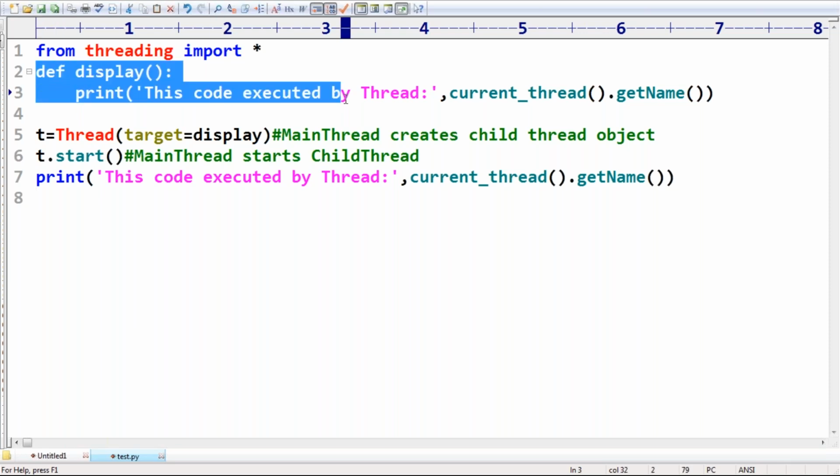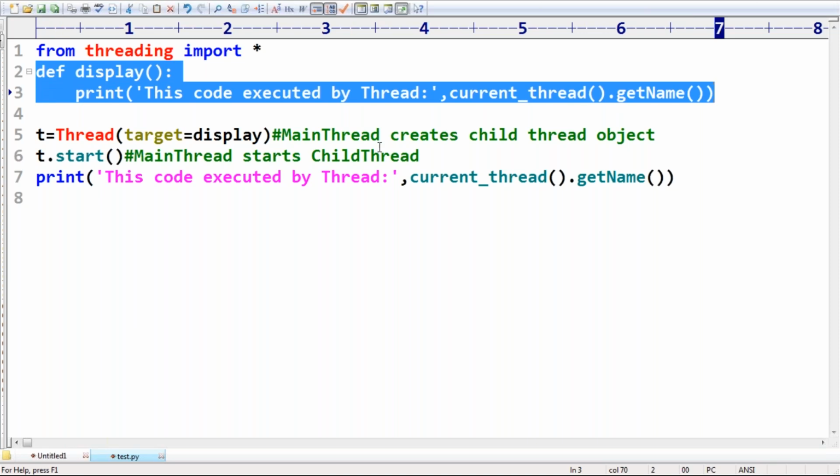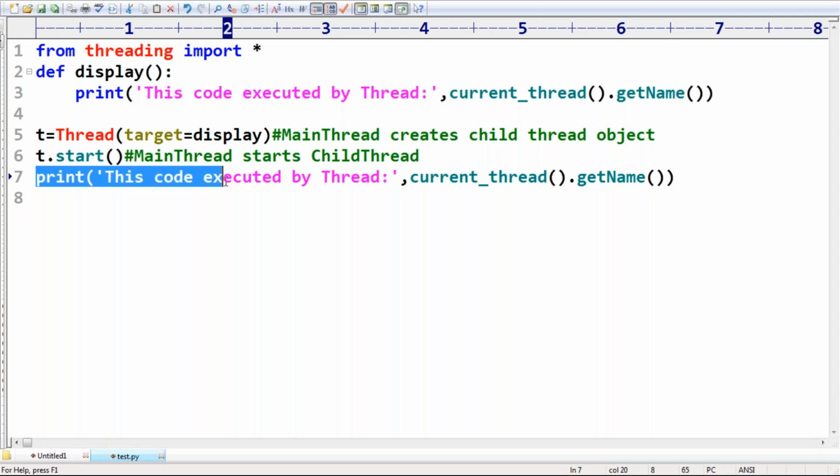The display function is executed by which thread, main thread or child thread? Child thread. Next, if you are taking a normal line, who is responsible to execute it? The main thread is responsible. Now let me execute this code.